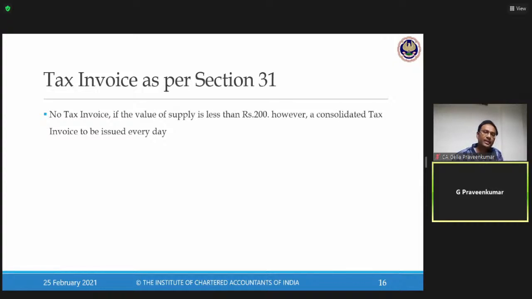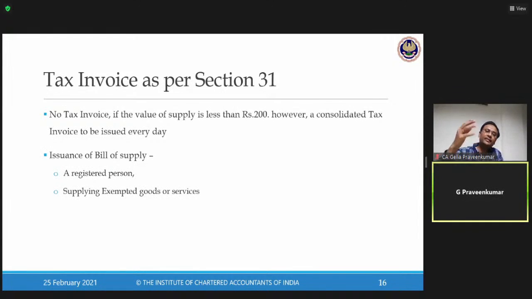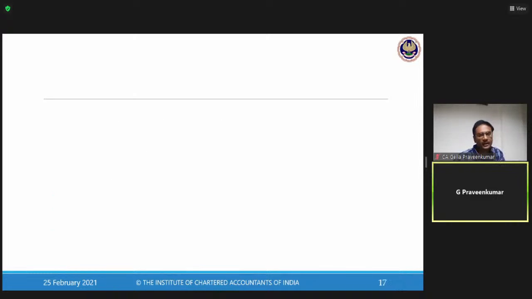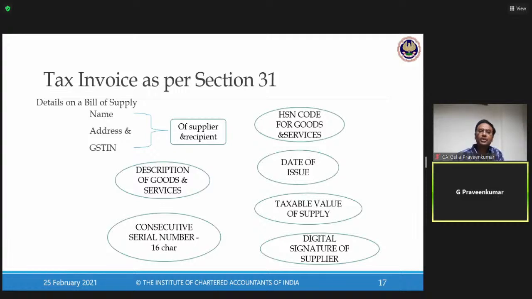Next, issuance of a bill of supply. All along, we have talked about tax invoice. Now, this provision says you issue a bill of supply. A registered person who is making a supply of exempted goods or exempted services, or a registered person who is paying tax under section 10, shall issue a bill of supply. This is what the law says. I repeat, a registered person supplying exempted goods or exempted services, or a registered person making a supply under section 10, issues a document called a bill of supply instead of a tax invoice. So what are the contents to be given?